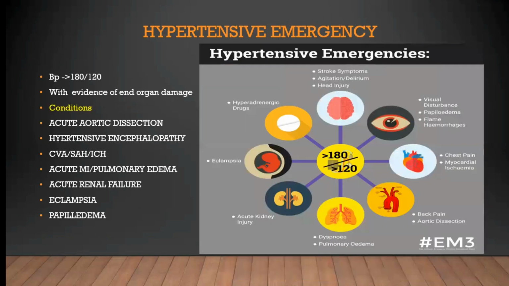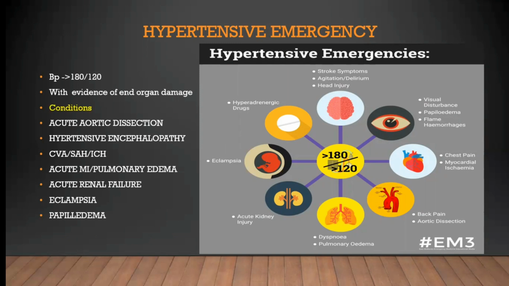In case of hypertensive emergency, BP is more than 180 by 120 with evidence of end organ damage. Conditions include acute aortic dissection, hypertensive encephalopathy, CVA (cerebrovascular accident), subarachnoid hemorrhage, intracerebral hemorrhage, acute MI or pulmonary edema, acute renal failure, eclampsia and papilledema.